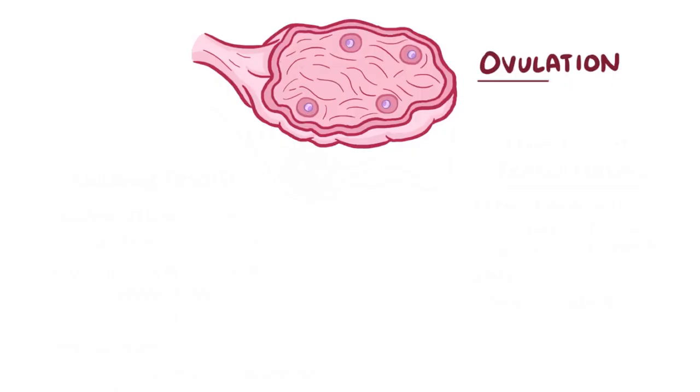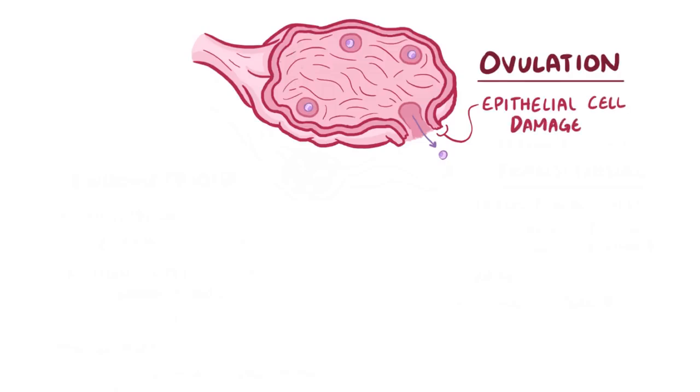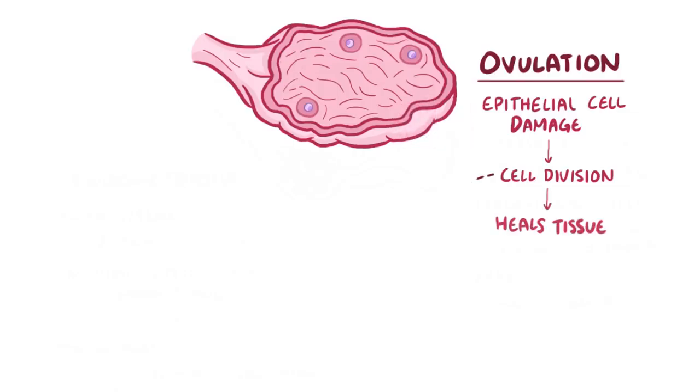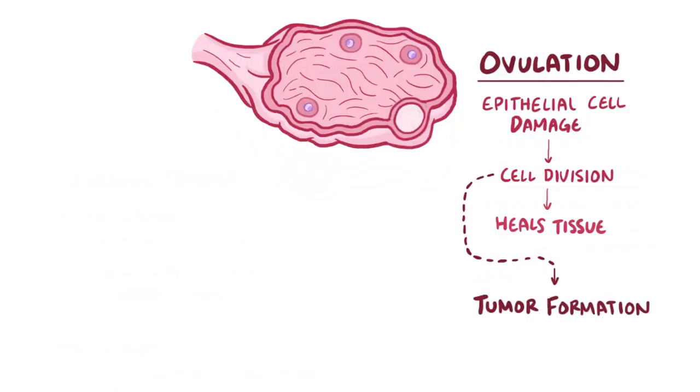So during ovulation, the follicle ruptures and releases an egg, which inadvertently leads to epithelial cell damage. To fix that damage, the epithelial cells have to undergo cell division to replace and heal the tissue. Each time cells divide, there's a chance of a mutation and the possibility of tumor formation. And this means that with more ovulatory cycles, there's an increased risk of tumor formation.